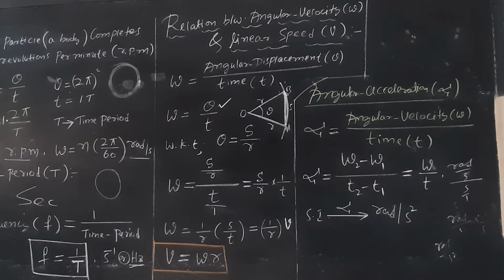What do you mean by angular velocity? Angular velocity is angular displacement by time. Therefore, omega is equal to theta by t. We know that theta is equal to S by R, which we already discussed in the previous slide. The arcs are proportional to the angle subtended at the center of the circle. Therefore, S is proportional to theta, and S is equal to R theta. Therefore, theta is equal to S by R, and omega is equal to S by R whole divided by t. So nothing will be there, 1.